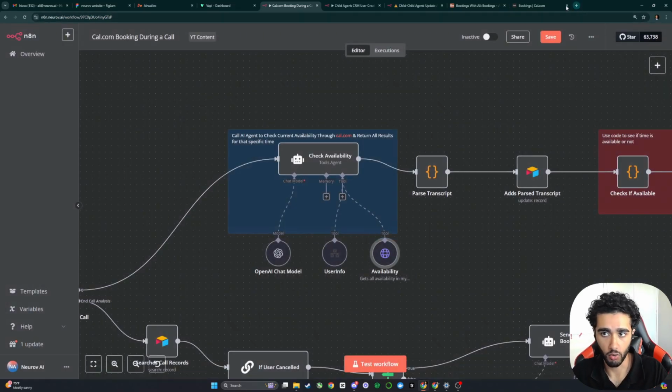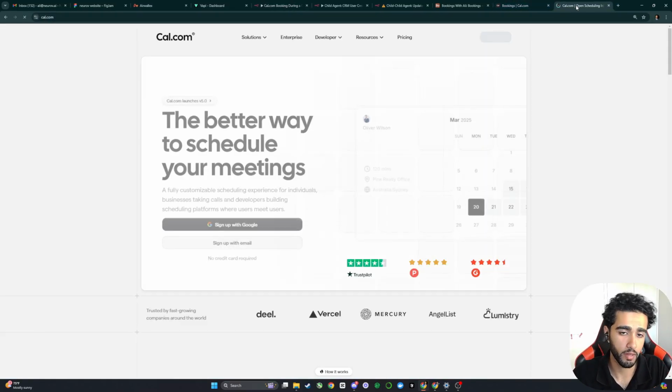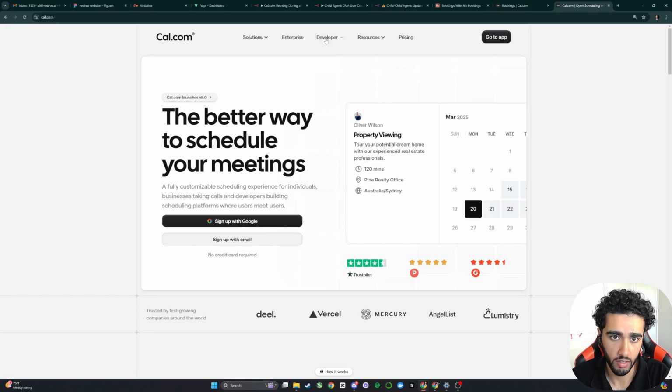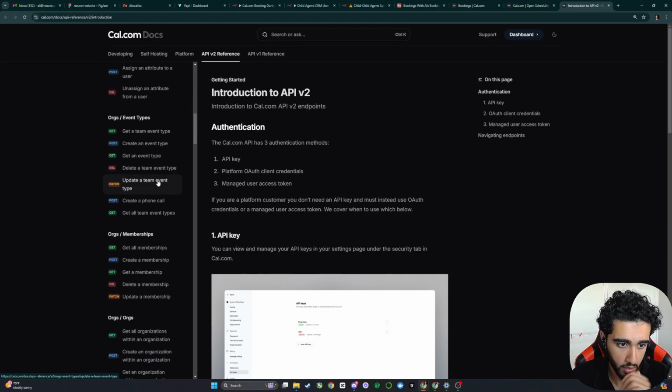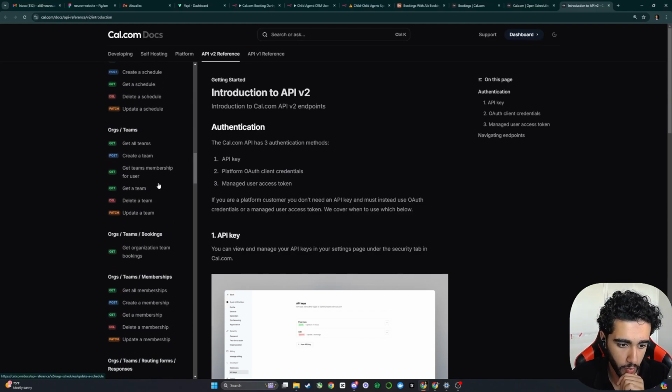And in case anyone has no idea what I'm talking about, we'll quickly hop into Cal.com and show you exactly what I mean by going into developer API. And we can go down to get all availability.